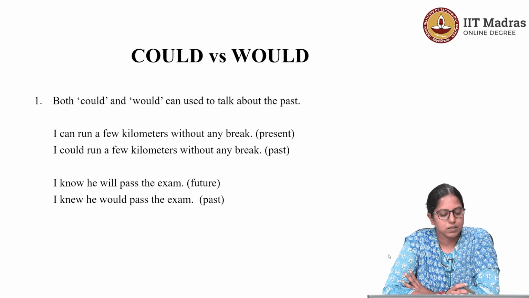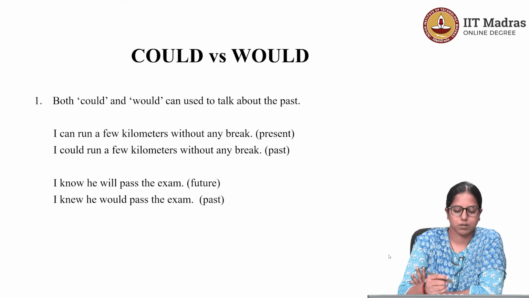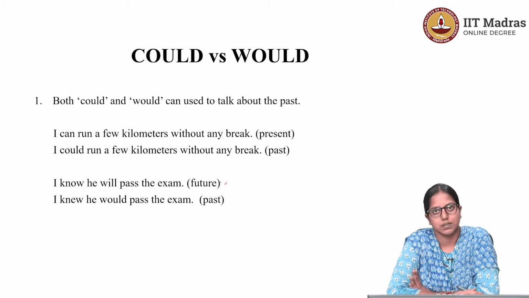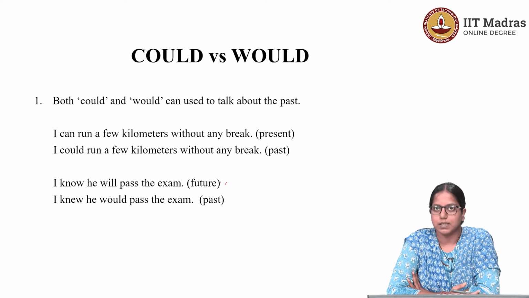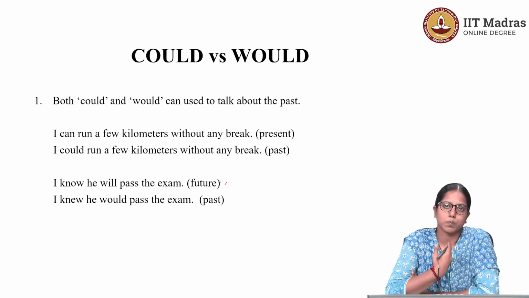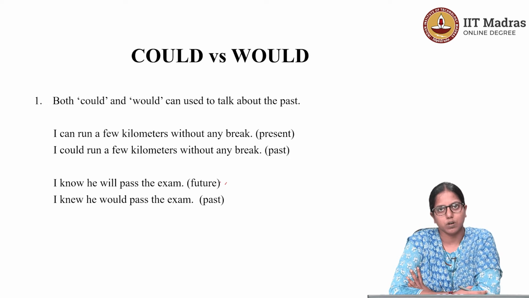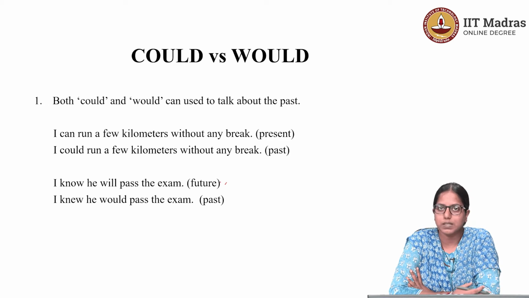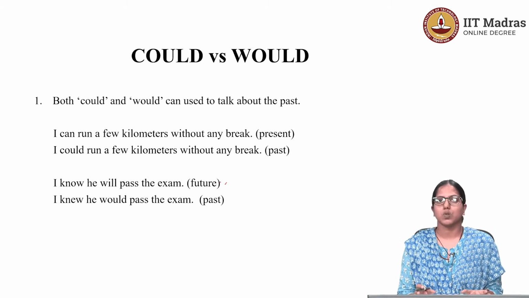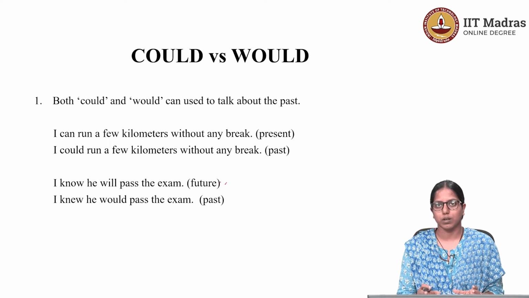Now, look at this sentence. I knew he would pass the exam. That's the past form of the sentence. I know he will pass the exam. It's about a possibility in future, a possibility that this person is quite sure of. The second sentence is talking about his belief in the past. He was sure even in the past that he would pass the exam. So it's a matter of the past, his past belief. Okay. So I hope you understood the use of would and could in its past form.